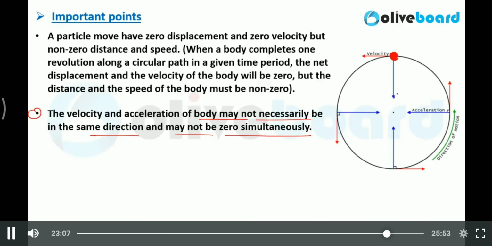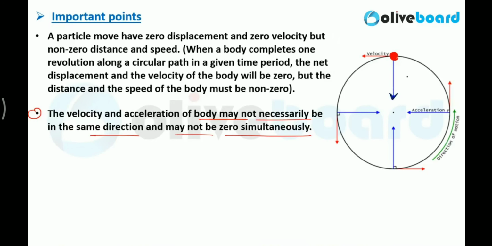But just remember for now, for circular motion you need centripetal acceleration always, and this centripetal acceleration is always pointed towards the center of that circular path. So whenever a body performs circular motion, the direction of the acceleration is always towards the center, but the direction of the velocity is always tangential.